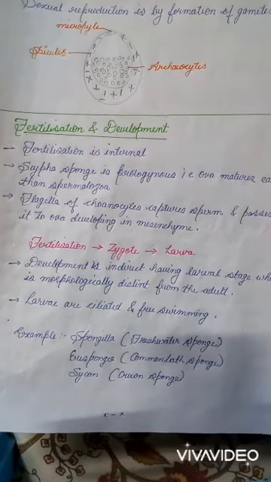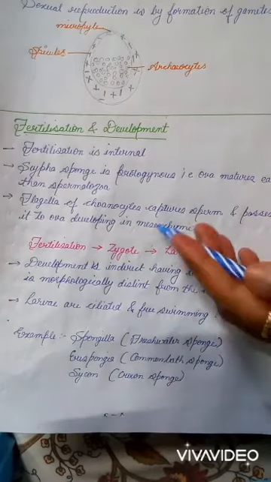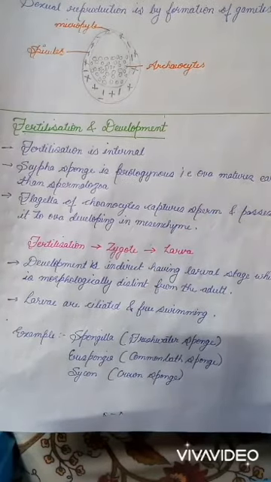So let's read the last point of our phylum Porifera, fertilization and development. So in these animals, fertilization is internal, and these Scypha sponges, they are protogynous. Protogynous means where ova mature earlier than the spermatozoa. So it stops the process of self-fertilization and brings more variety and diversity. So here the flagella of choanocytes capture the sperm and pass it to the ova, developing in mesenchyme.